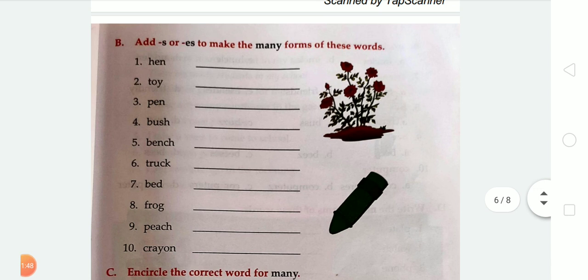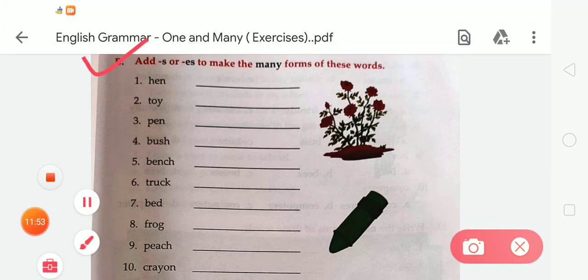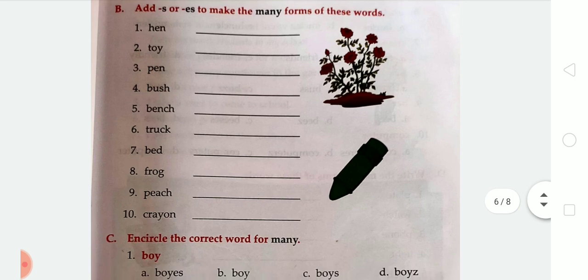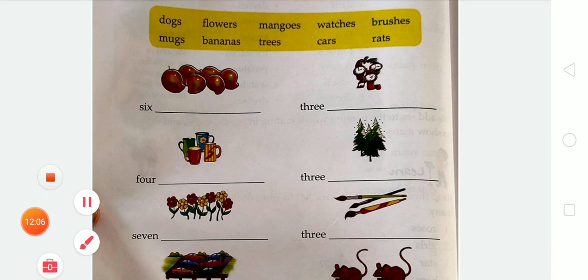Now next is exercise B. In exercise B, add S or ES to make the many forms of these words. So dear student, I will explain the remaining exercises in my next video. And dear student, you also learned about ones and many and how we could change one into many form. Okay student, I hope it is clear to you how we could change the given one word into many form. Okay student, so that's it for today.